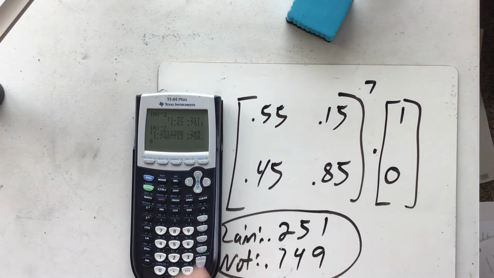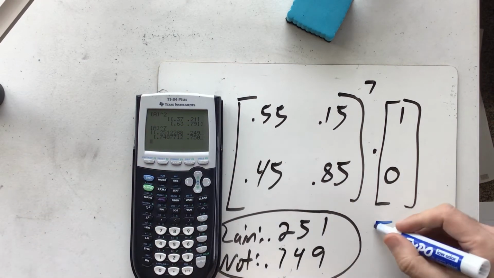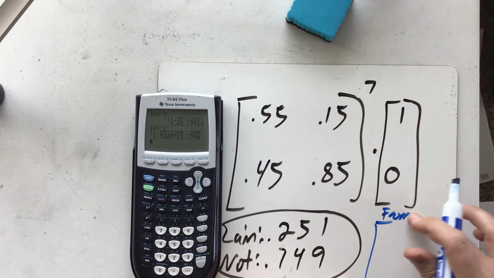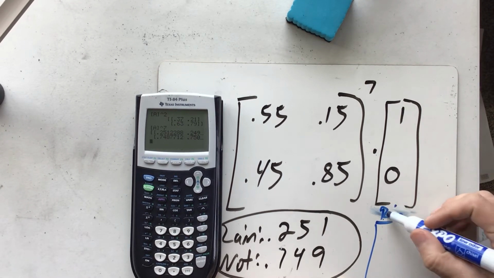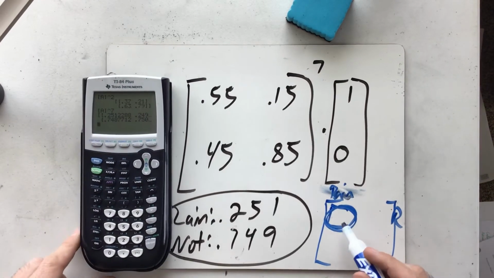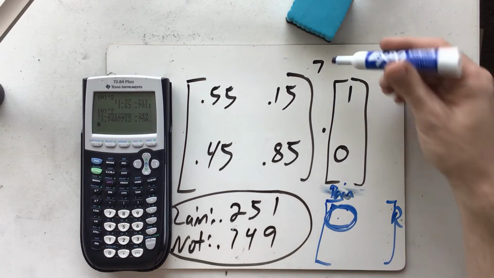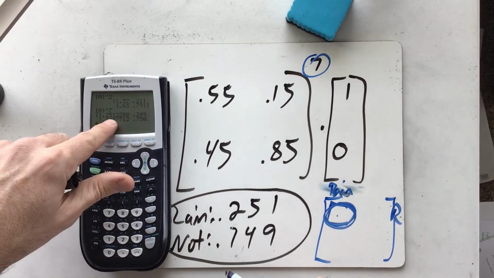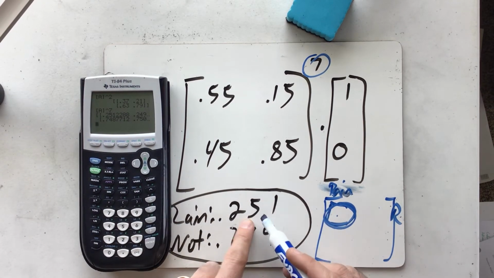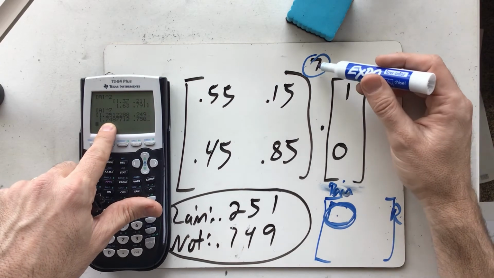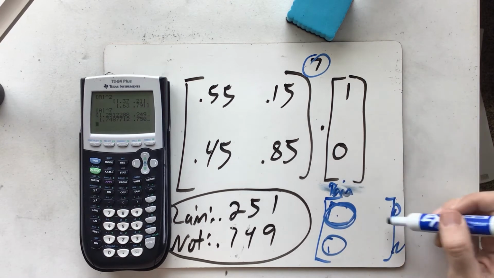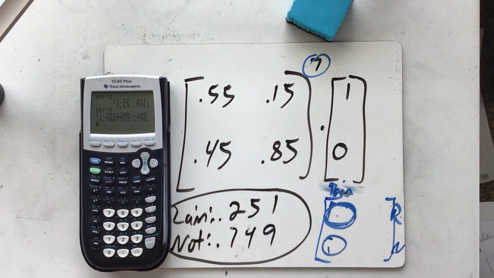But you could also think of it as this matrix has a bunch of values, and after 7 turns, I went from the rain category to the rain category. That's this circle right here. So this circle right here is the from rain to rain category after I've done it 7 times. That very first coordinate means you started raining, you've existed 7 days, and it's still raining. And then this category means you started raining, you've existed 7 days, and it's not raining. So you can see that that column has the from-to nature that gives us those 2 values.